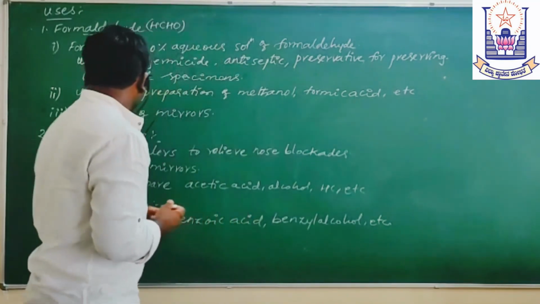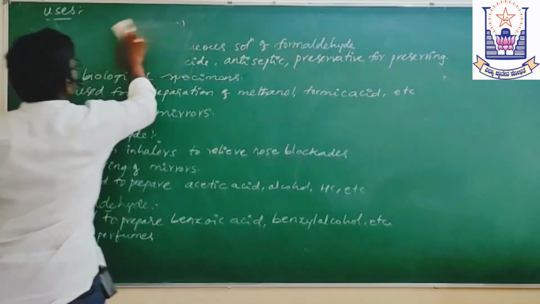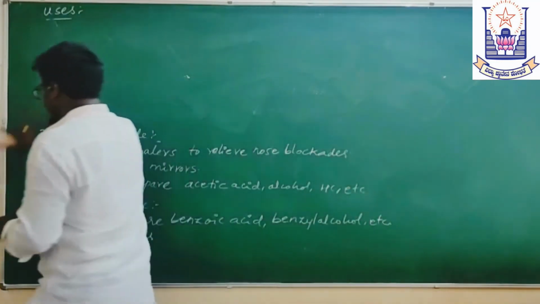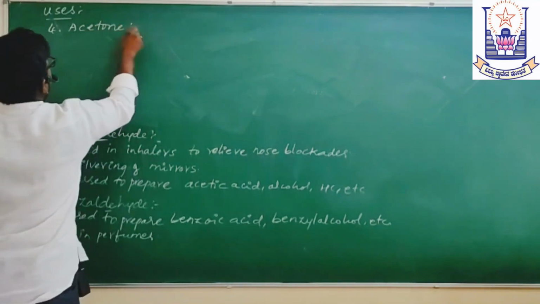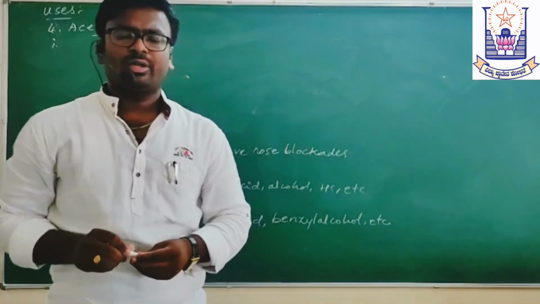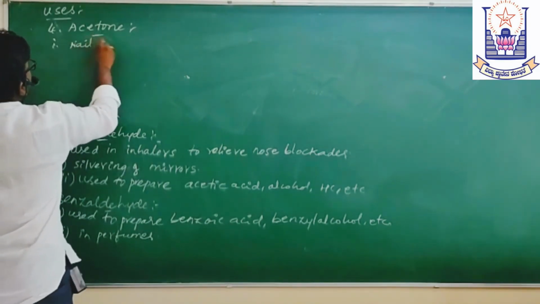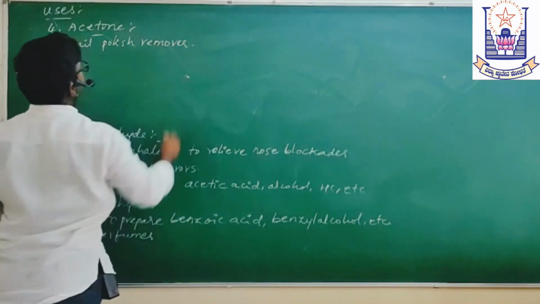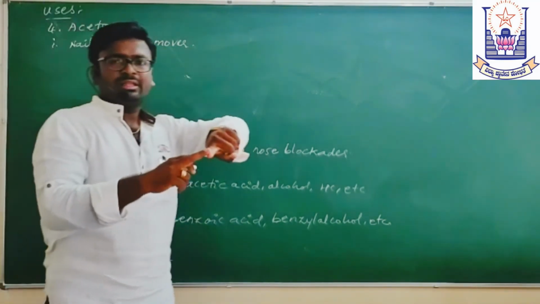Then let us discuss ketones. What is the first member of the ketones? That is acetone. Acetone is used as a solvent, and it is used as a nail polish remover. You apply nail polish on the nail, no?